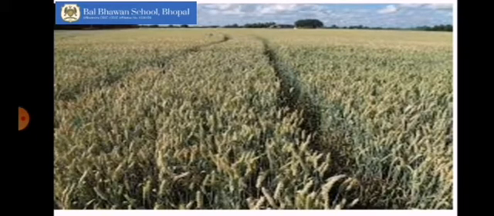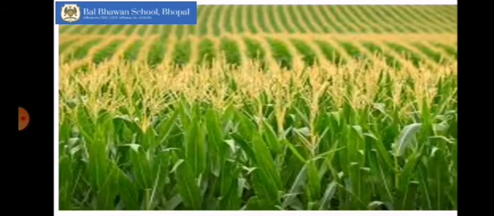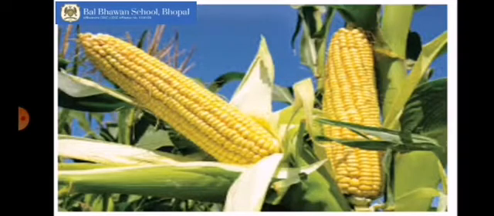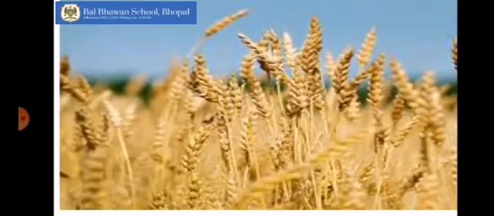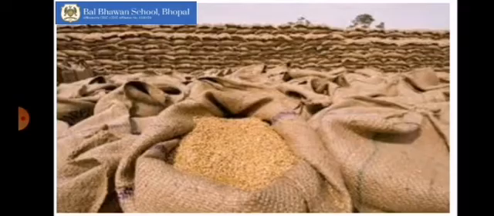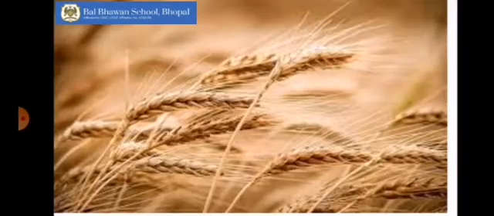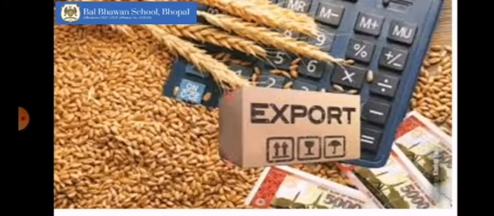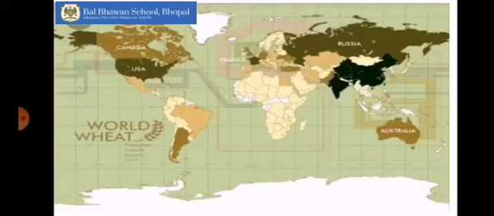The prairies are intensively cultivated. Corn is cultivated in the eastern part and wheat in the central part. Cattle is reared in the western part. Farmers produce enough wheat for the whole country and also for export. That is why prairies are called the wheat basket of the world.